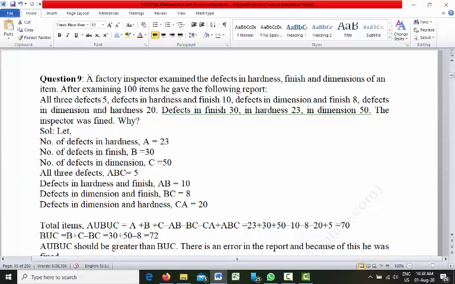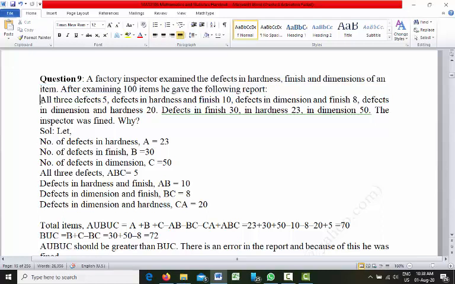So question number 9. A factory inspector examined the defects in hardness, finish and dimensions of an item. After examining 100 items, he gave the following report. Total 100 items are inspected, so that means 100 is the universal set.